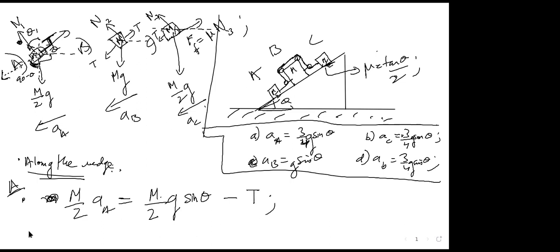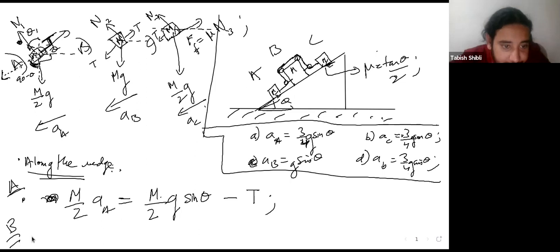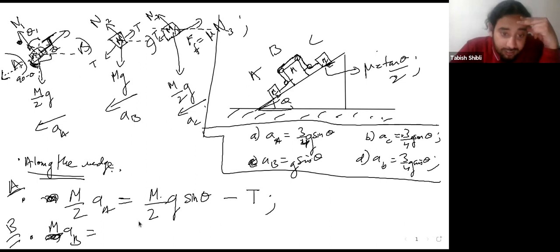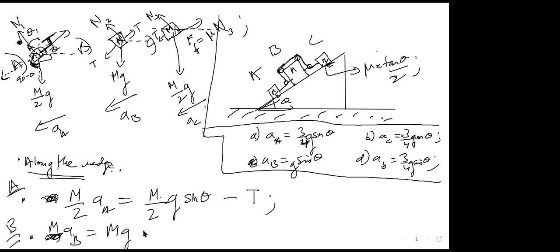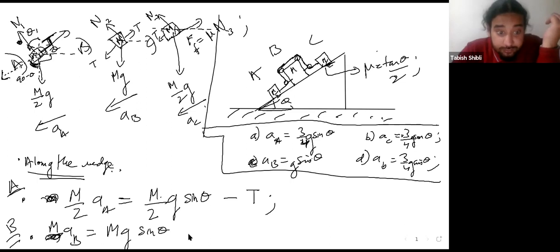For B, what do you have? The tensions essentially cancel out along the wedge. Other than that, mass times acceleration, m ab, is equal to mg sine theta, and there's no other force, right? So that's it. What about C?